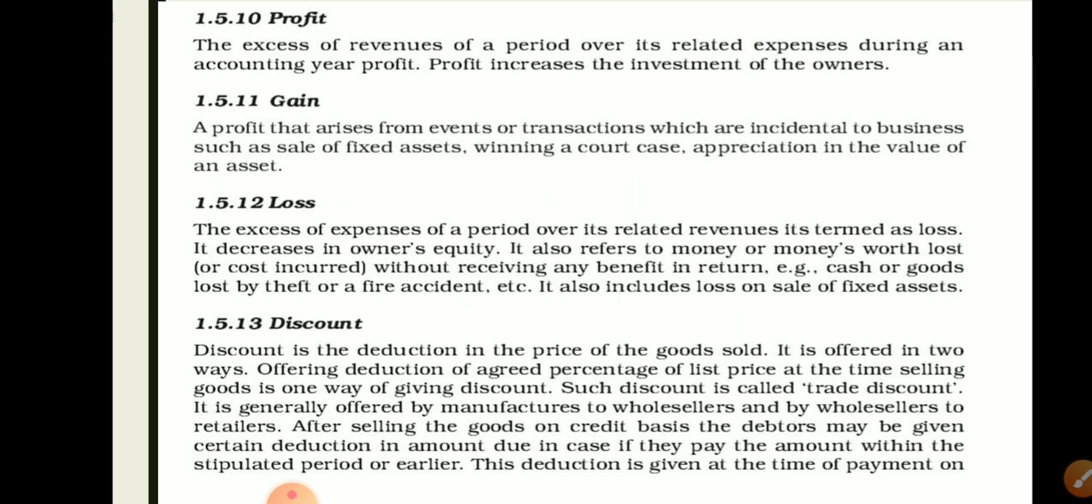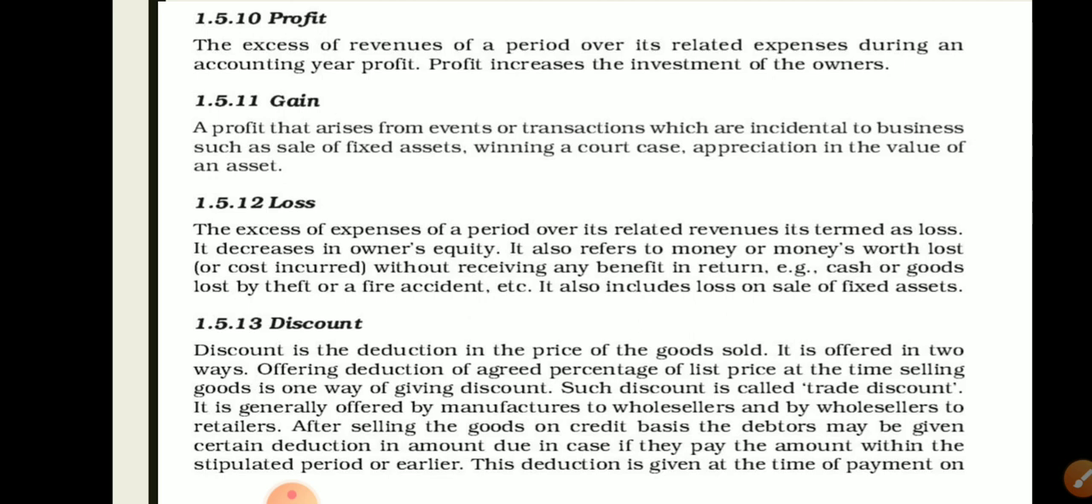Another point is discount. Discount is a deduction in the price of goods sold. We know very well about discount when we go to the market and purchase something and want to get some discount on the goods. Similarly, organizations and companies sell goods on the basis of discount. A deduction on any sold good is called discount.